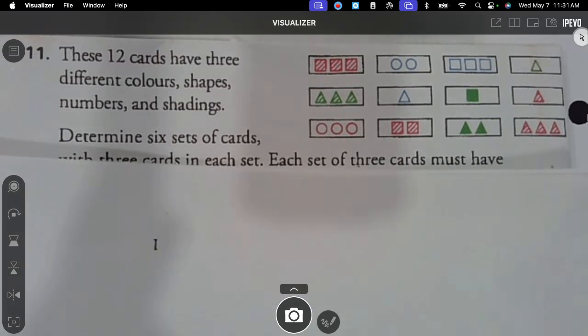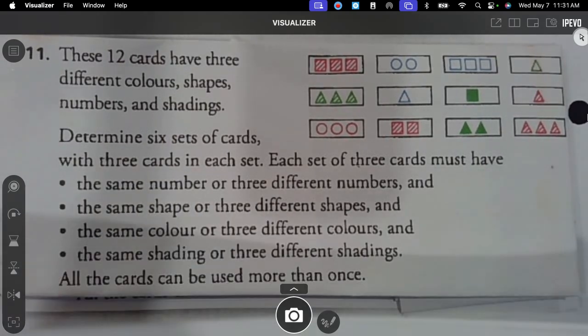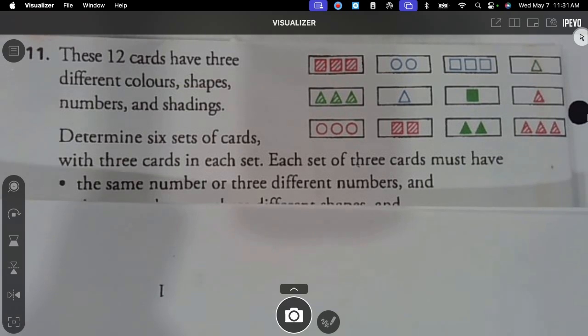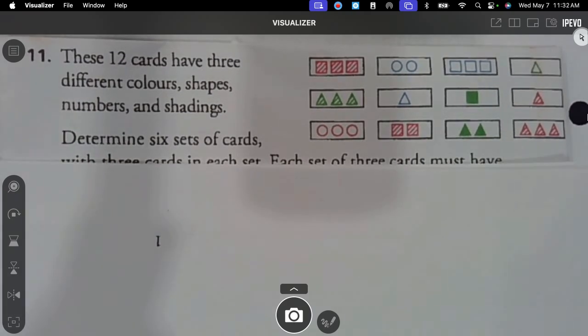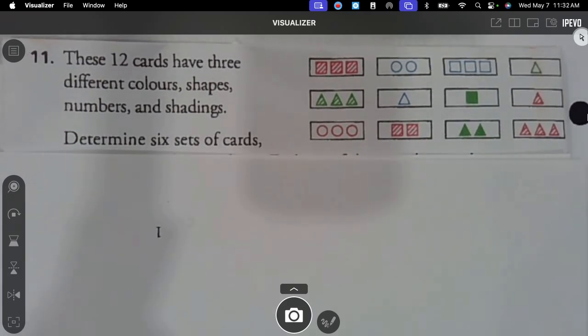The little 1 green square, and then the 2 red striped squares, and then the 3 blue no color squares. Is that a set? Say that again? This one? Yes, that's a set. Look, I'll kind of draw it. So we have the green square, the solid. Is that what you want us to do, draw it? Well, that's what we're doing right now.